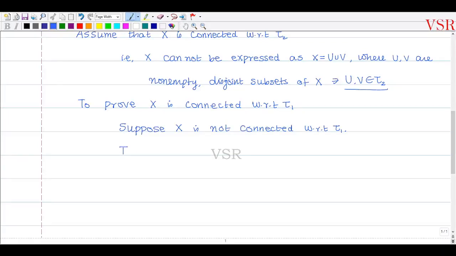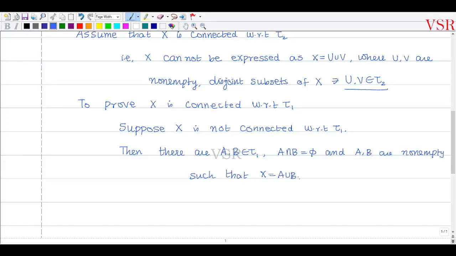Then there are A, B belonging to tau1 with A intersection B equal to empty, and A, B non-empty, such that capital X can be expressed as A union B. That is, X can be expressed as the union of A and B, where A and B are non-empty disjoint open sets with respect to tau1.